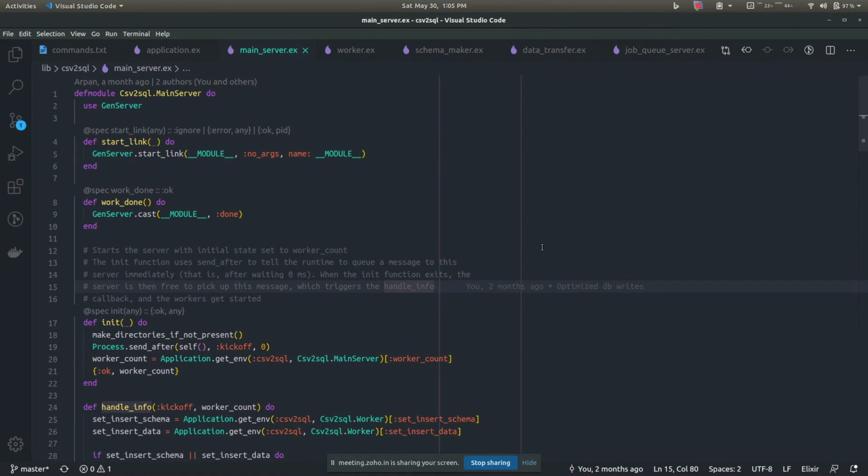But yeah, more testing is required for this app. Of course, I have only tested it over a couple of CSVs, so I'm sure there are bugs which can be corrected.